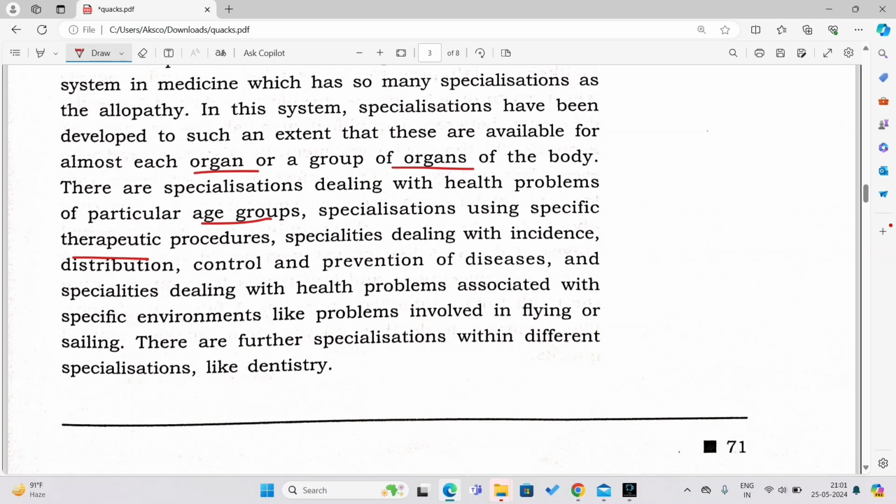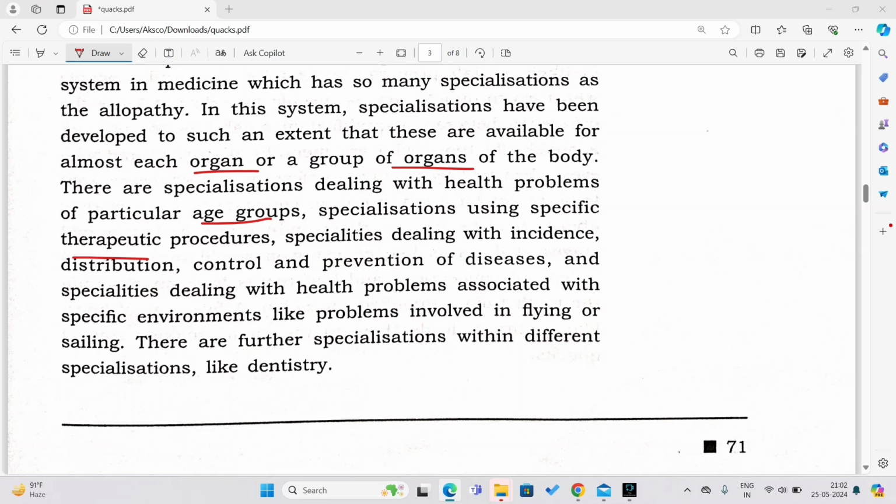So as you can see here, there are specializations dealing with the health problems of particular age groups, specializations using specific therapeutic procedures, specialties dealing with incidence, disturbance, control and prevention of diseases, and specialties dealing with health problems associated with specific environments, like problems involved in flying or sailing. There are further specializations within different specializations like dentistry.